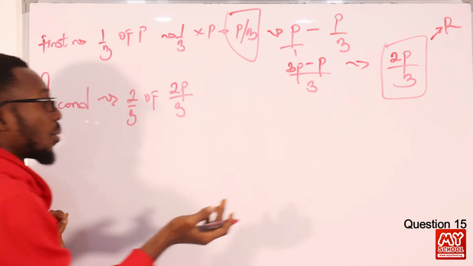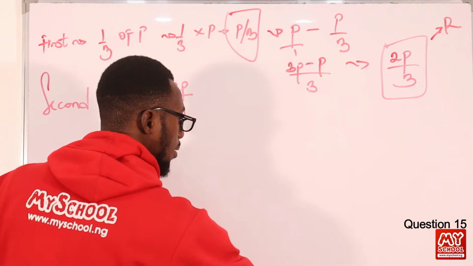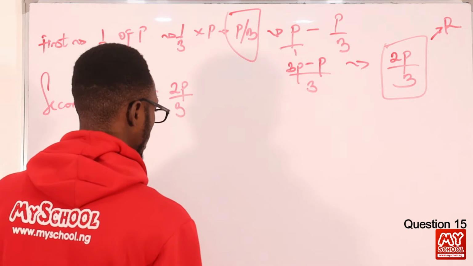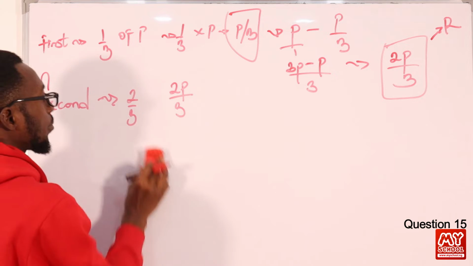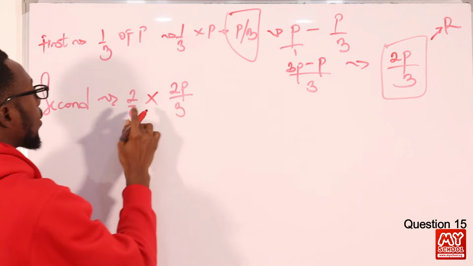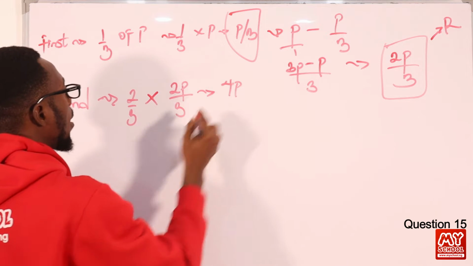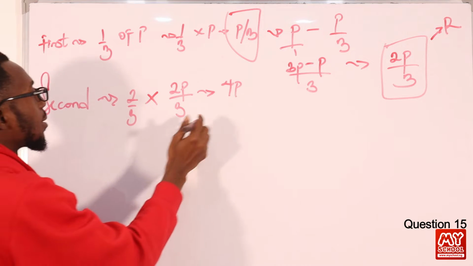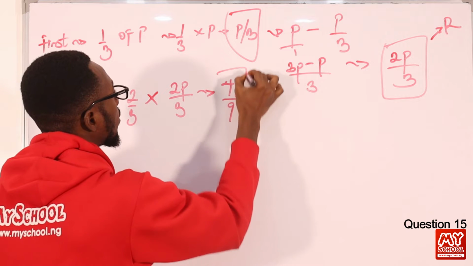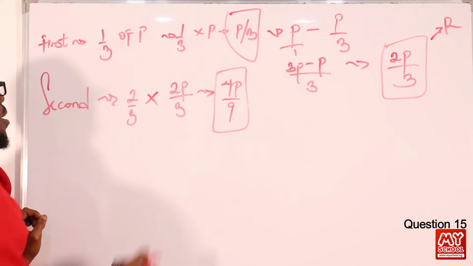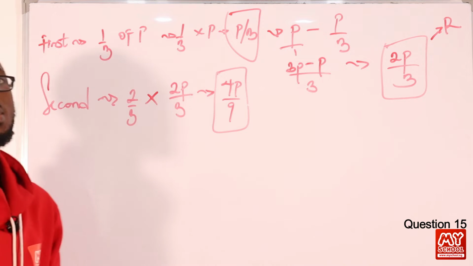Of means times. So 2 times 2P, I have 4P, and 3 times 3 is 9. So 4P/9 is what the second got.